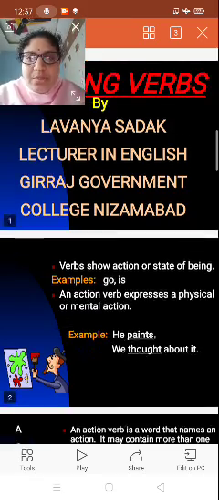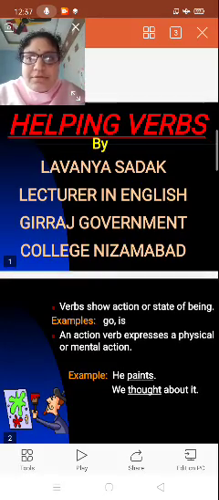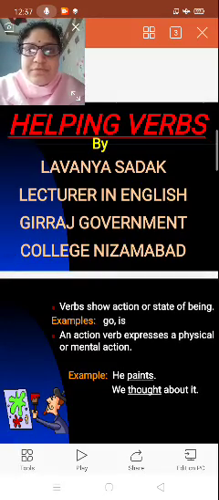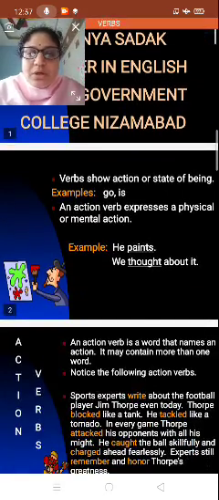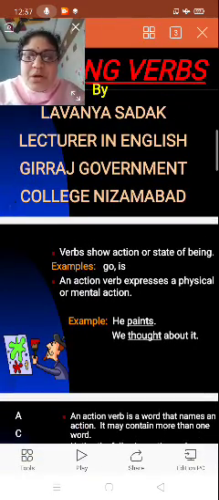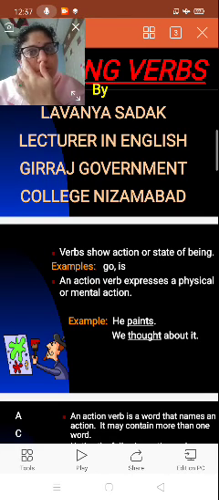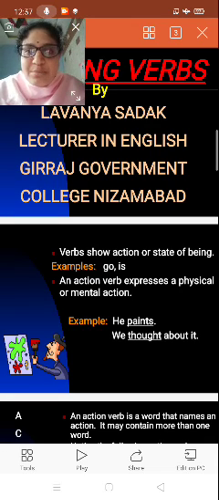So today my topic is helping verbs, for the first year students, first semester. So what are the helping verbs? Right now we are going to learn about the helping verbs. From the basic itself, from the school stage itself, you are learning about verbs. What are the verbs first of all?